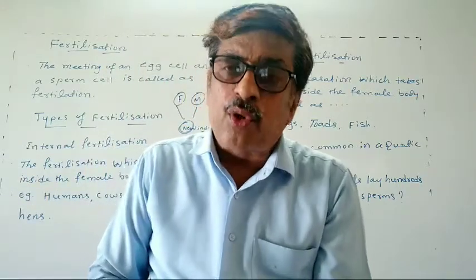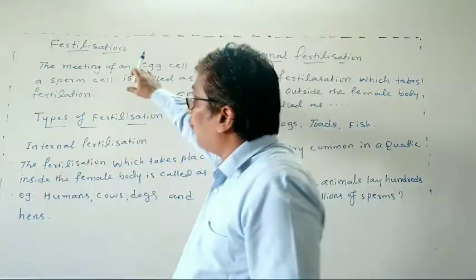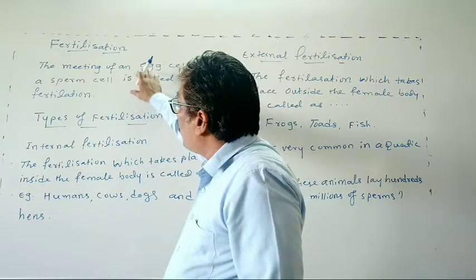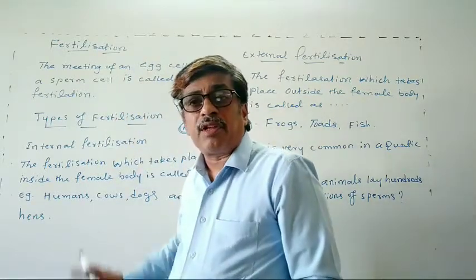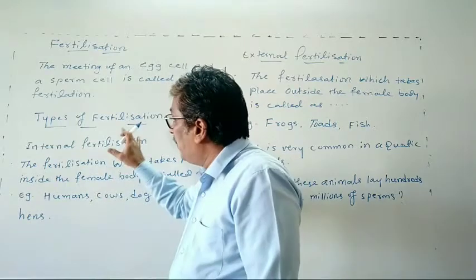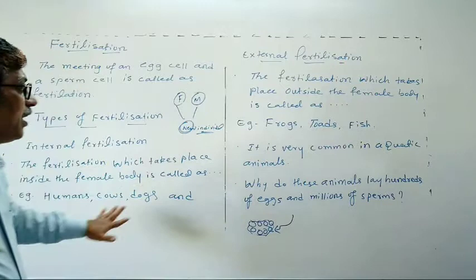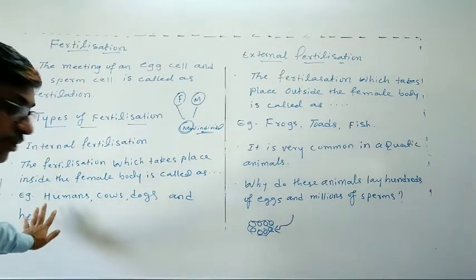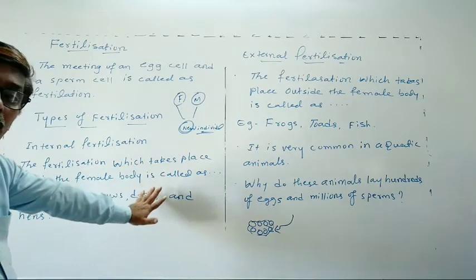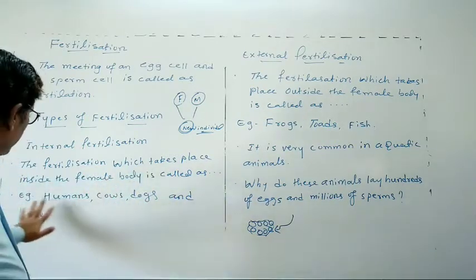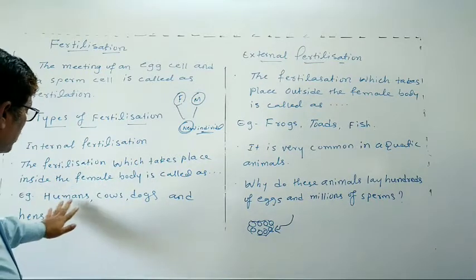Now, today's topic discussion: what we have learned. You learned what fertilization is, and the types. There are two types of fertilization: internal fertilization and external fertilization. Internal fertilization is the fertilization which takes place inside the female body, or the mother's body.